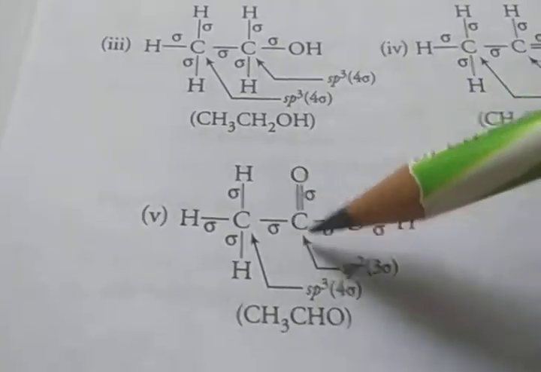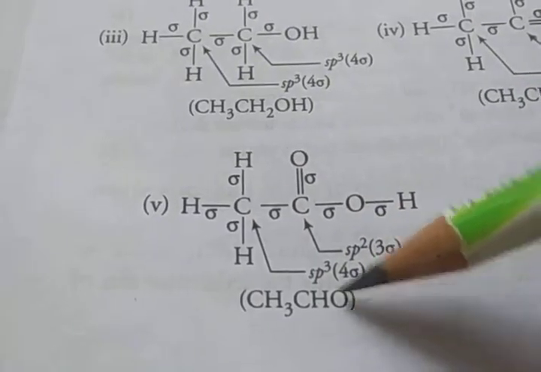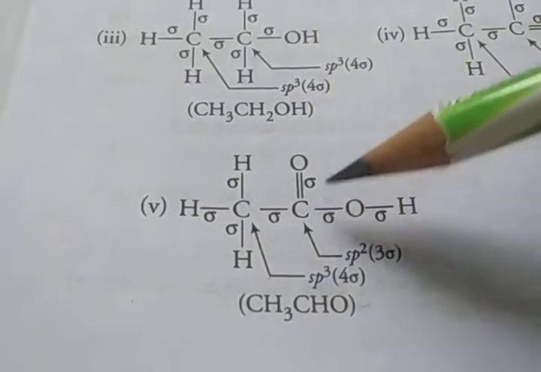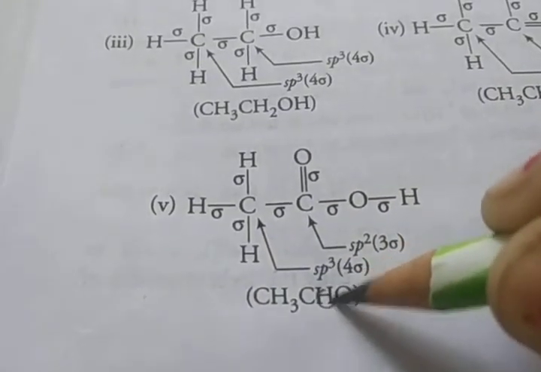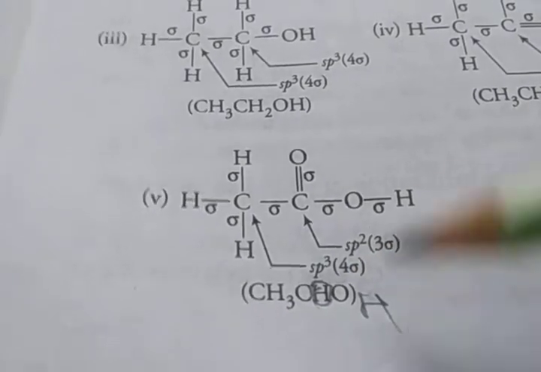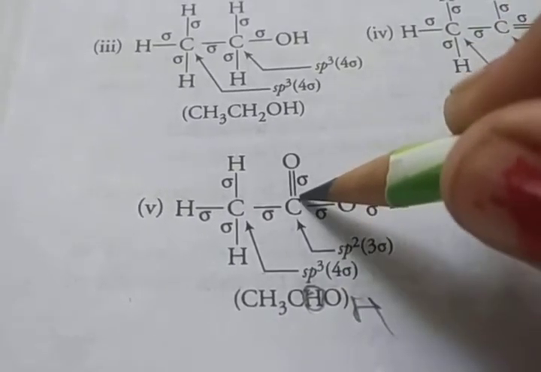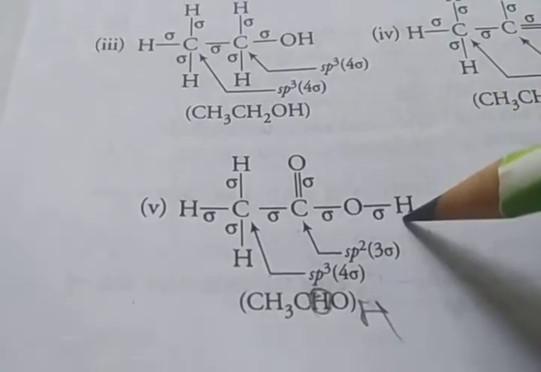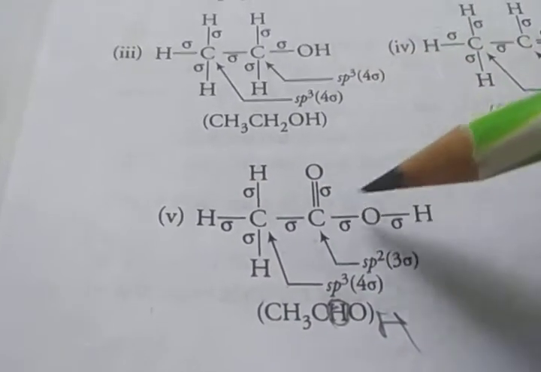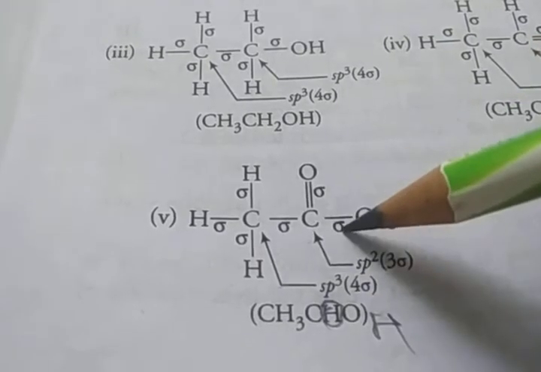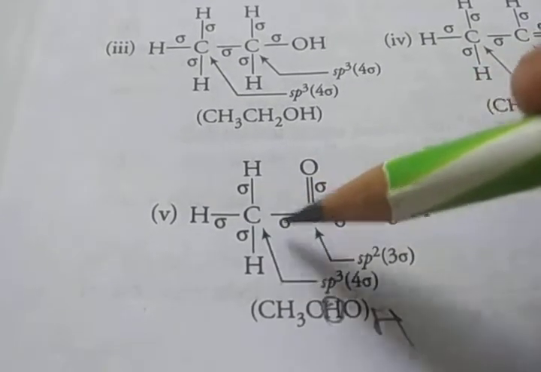Then CH3CHO, CH3COOH. So one oxygen is attached to the carbon by a double bond, and OH. So 1, 2, 3, 4, 1, 2, 3. So this carbon has only 3 sigma bonds, and this carbon has 1, 2, 3, 4.